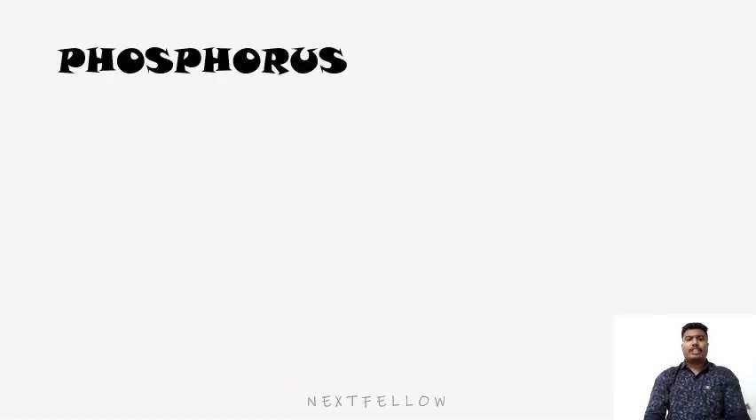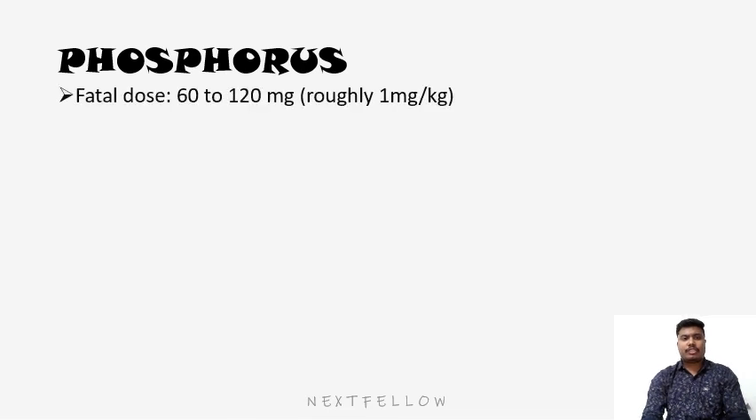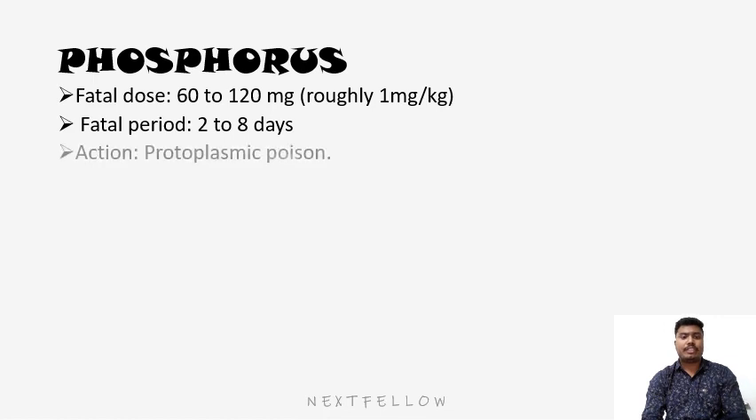Now we will discuss the various characteristics of phosphorus poisoning. The first is the fatal dose. The fatal dose of phosphorus is 60 to 120 milligrams, roughly 1 milligram per kilogram. The fatal period is 2 to 8 days, and the action is protoplasmic poison. It is a protoplasmic poison, that is, it causes cellular oxidation. It works at the cellular level.